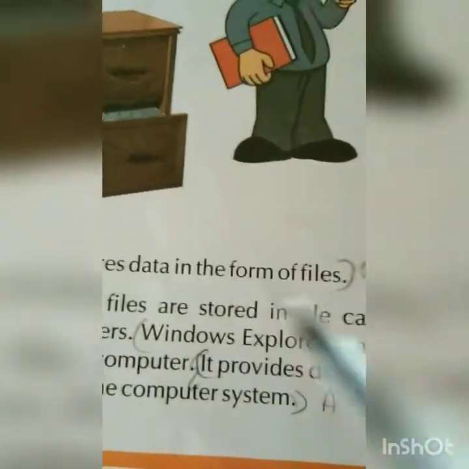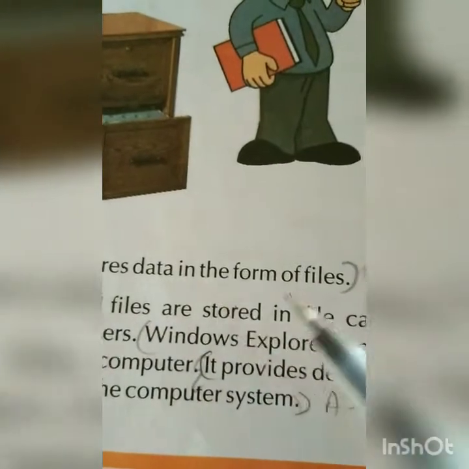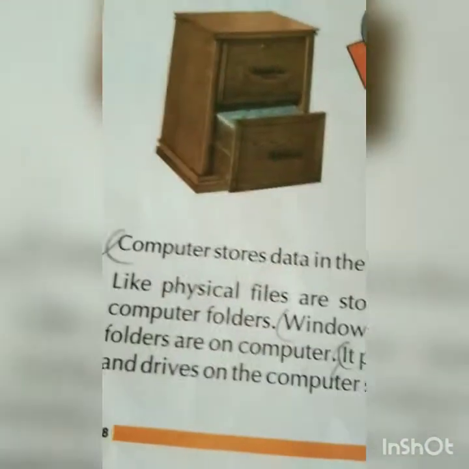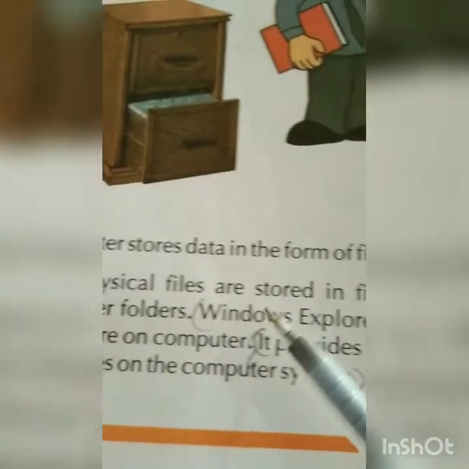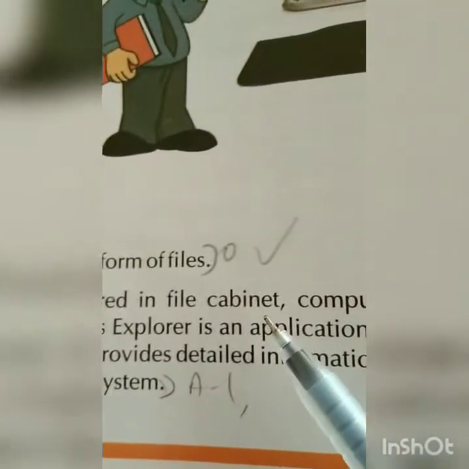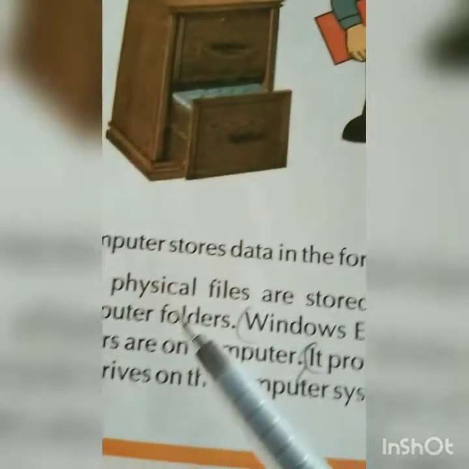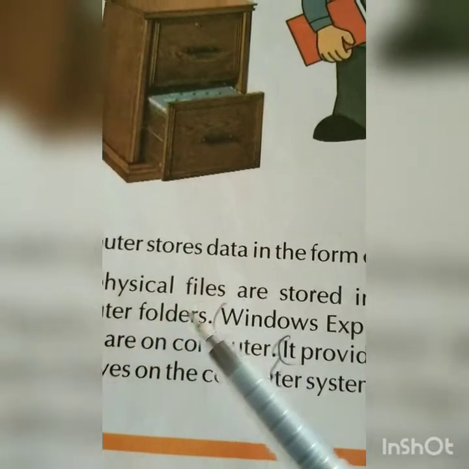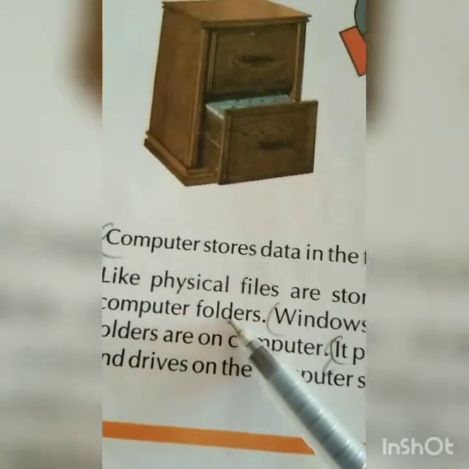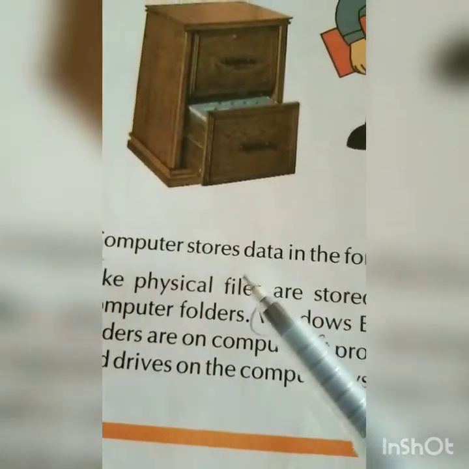Keep this in mind, that a computer keeps data in the form of files, and we give a name to that file or folder. Like physically files are stored in a file cabinet, computer files are stored in computer folders. First we make a file and that file is stored in a folder. For example, our clothes we keep in our cupboard.